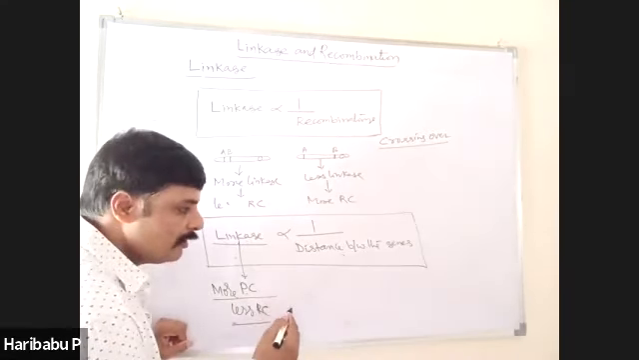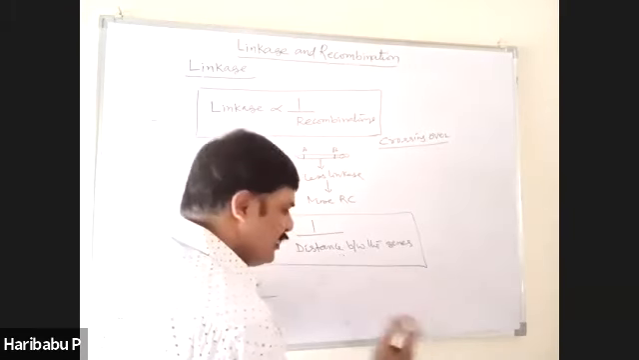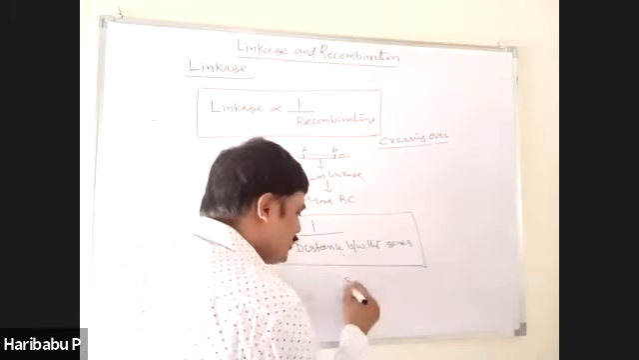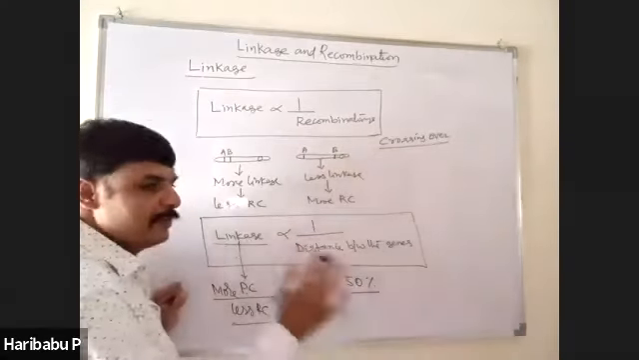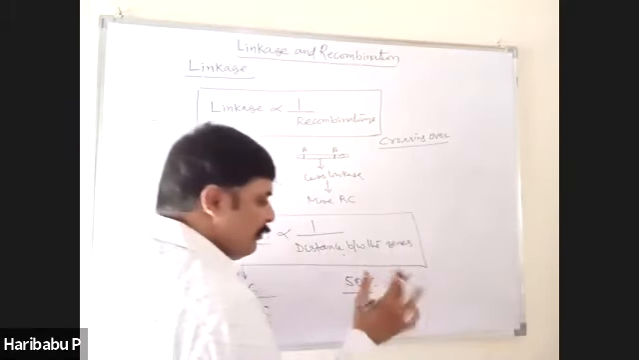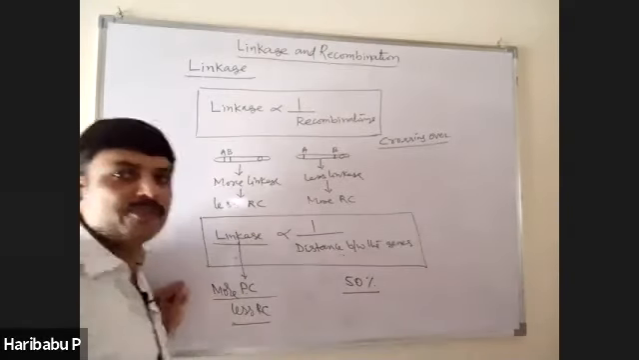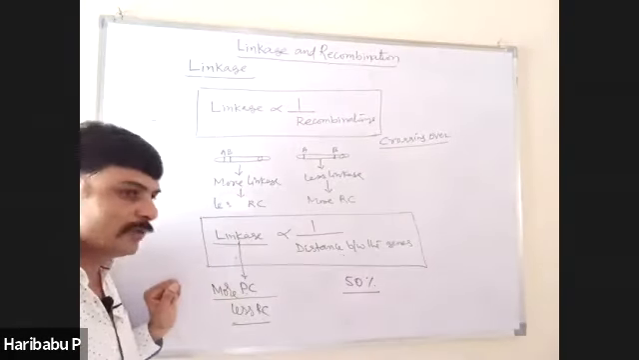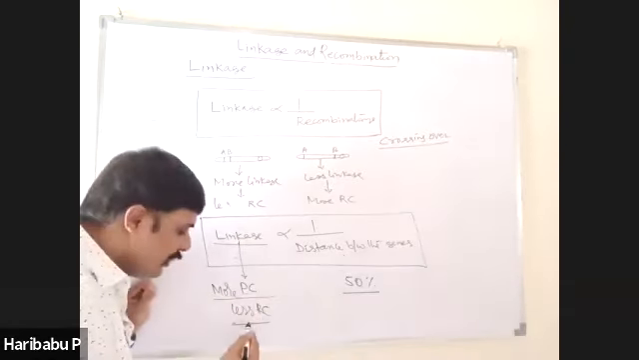However, you remember the maximum number of recombinations in any cross is 50%. Minimum parental combinations are 50%. Maximum recombinations are 50%. Linkage gives more parental combinations and fewer recombinations.